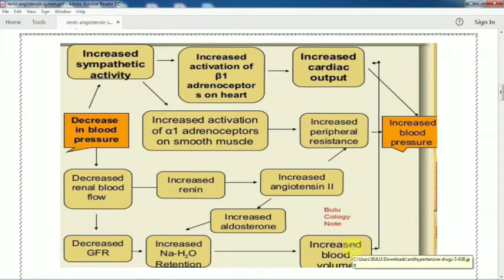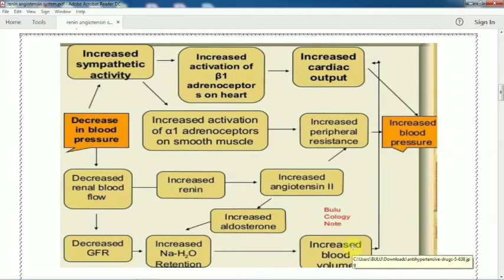That means the amount of blood coming out from the left ventricle increases. As a result, obviously more volume of blood flowing through the same arterial diameter will increase the blood pressure. Similarly, peripheral resistance increases with increased activation of alpha 1 adrenoreceptors. So what is the alpha 1 adrenoreceptor? It is also controlled by sympathetic activity.